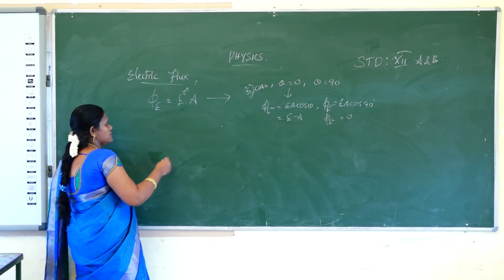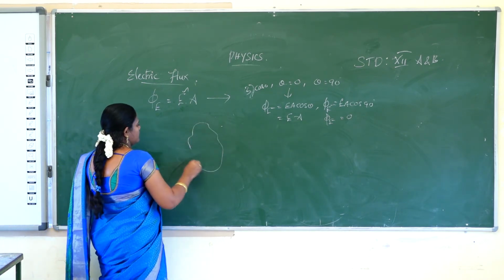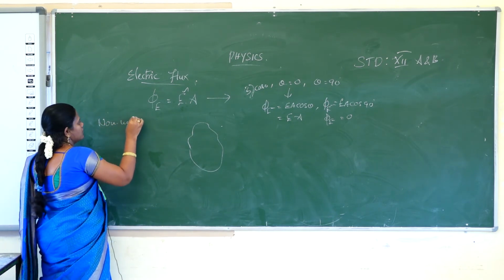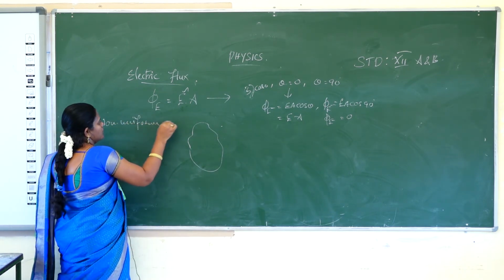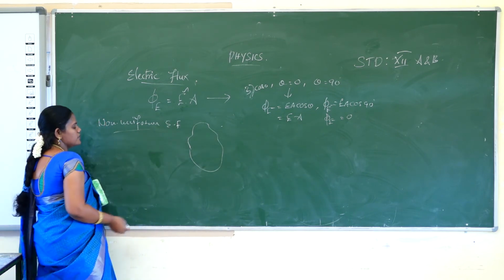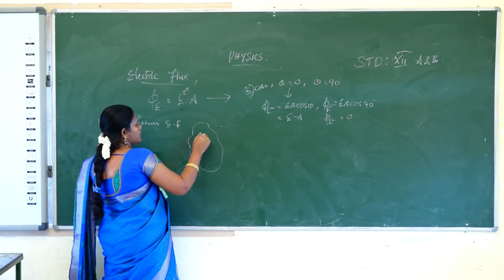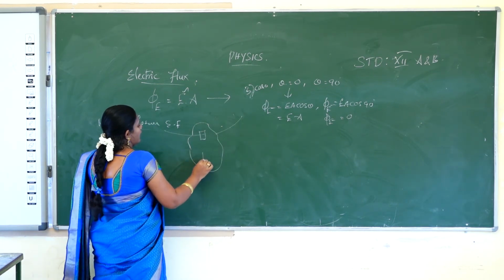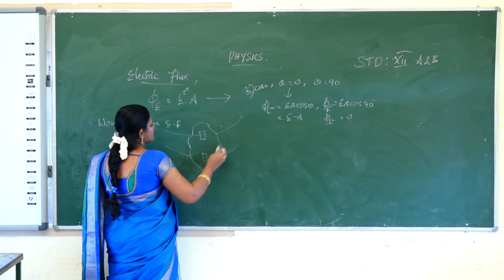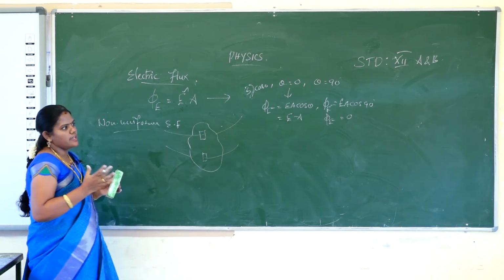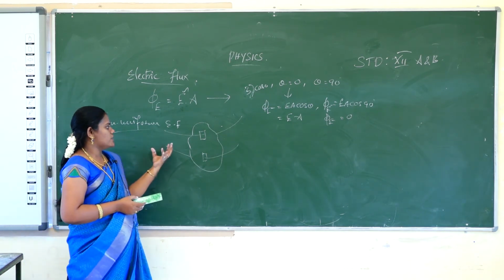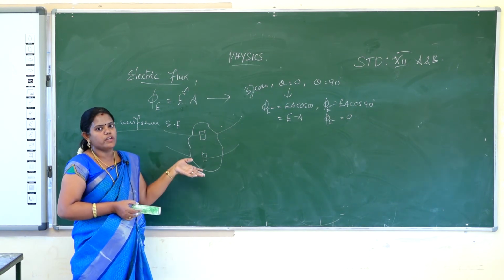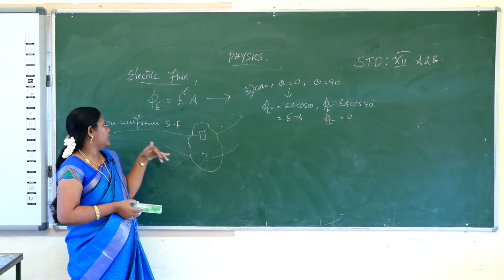Non-uniform electric field means we consider an irregular shape. The electric field will pass through the irregular shape also, and we will consider charge segments in the irregular shape. For an irregular shape object, the electric field lines will be moving in an irregular way. So the electric field is not uniform.